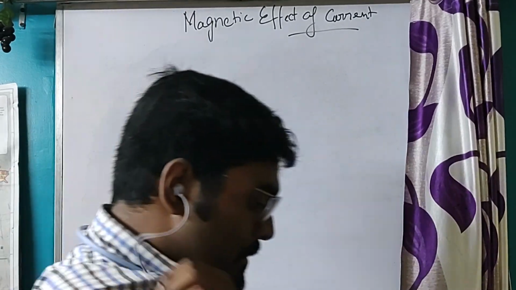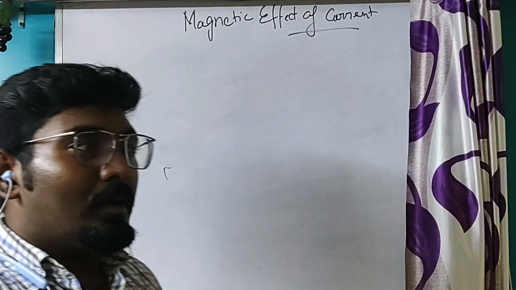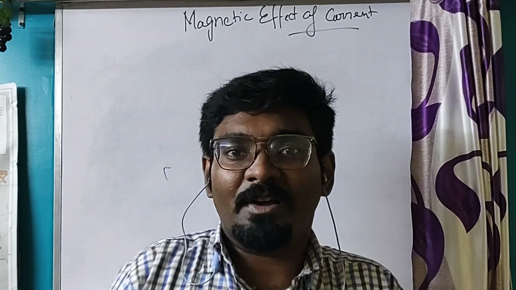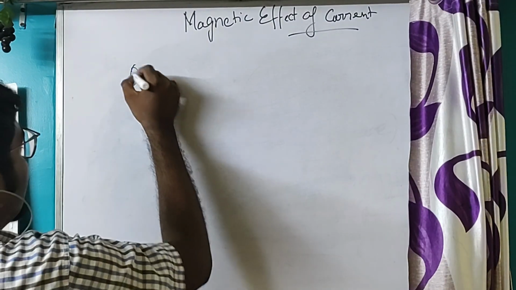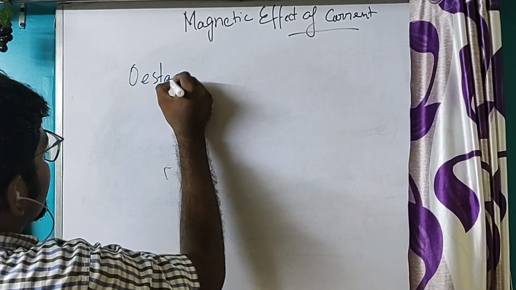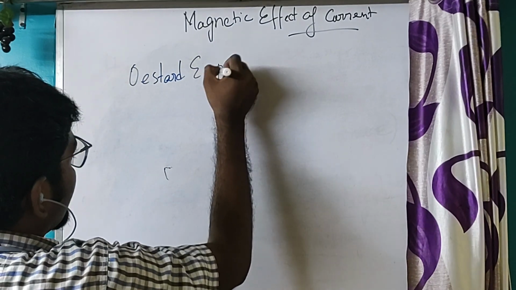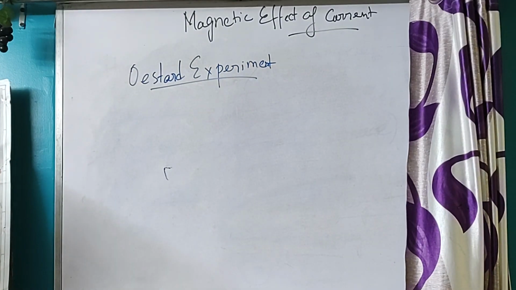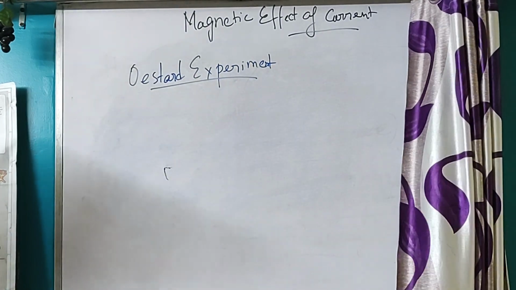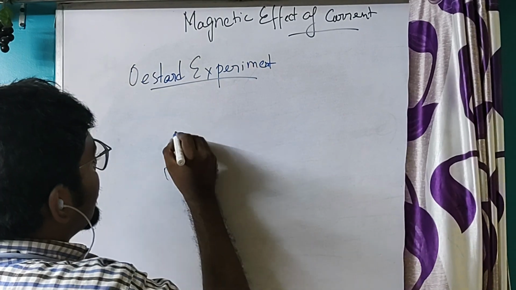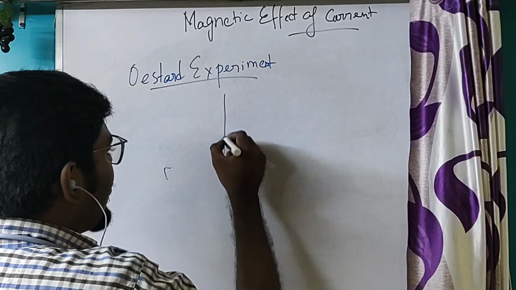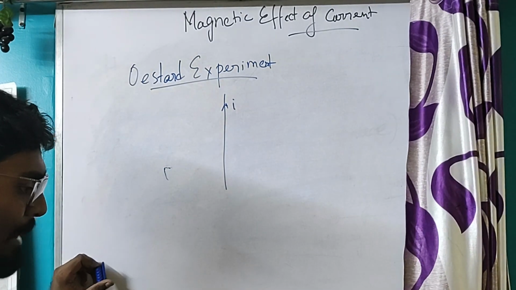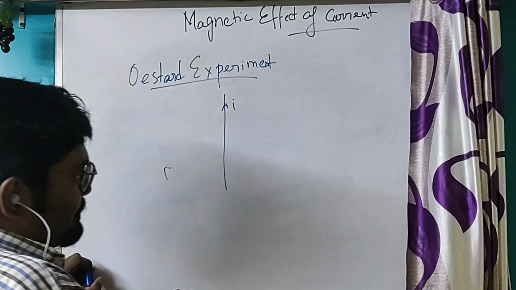Now let us study the details of the Oersted experiment. Oersted said that if a conductor is carrying current I in this direction, then the magnetic field will deflect a magnet.